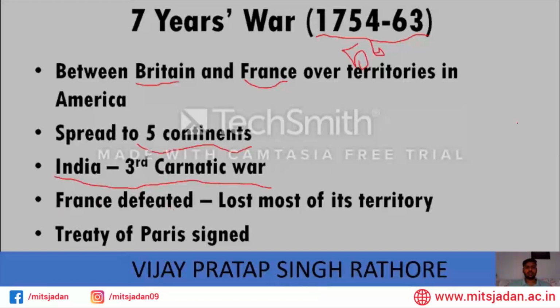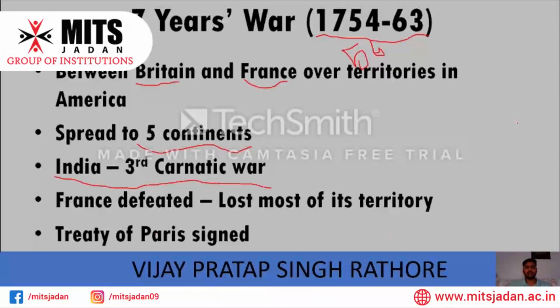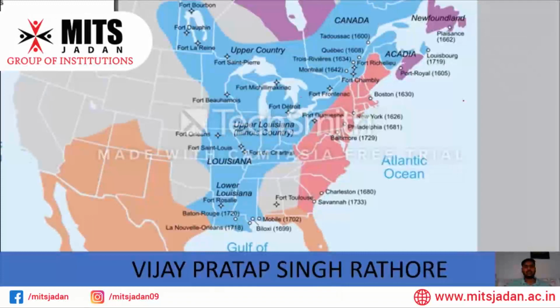Now, France was defeated in this war and lost most of its territory in America. A Treaty of Paris was signed in 63 and then the war ended. All the territory east of the Mississippi River, there is a river named Mississippi, the entire east side, was acquired by the British. So basically, French rule in Northern America was almost over. They were nowhere in power now. Only 2 powers were there: the first were the British and the second were the Spanish.